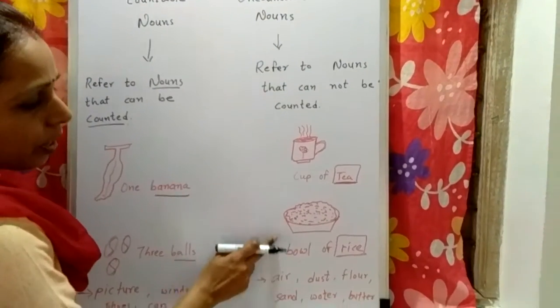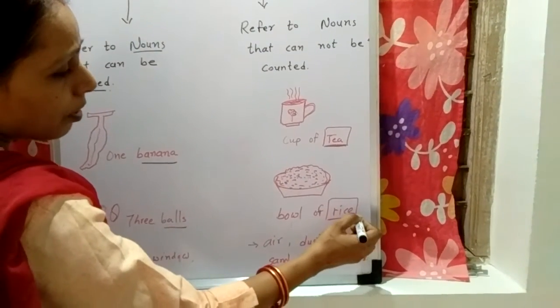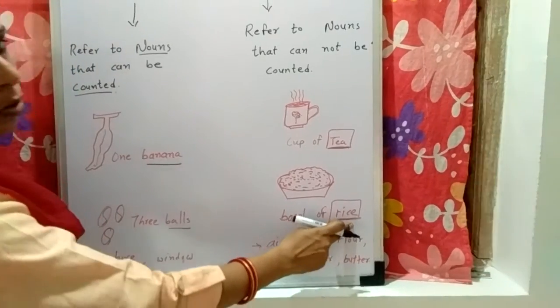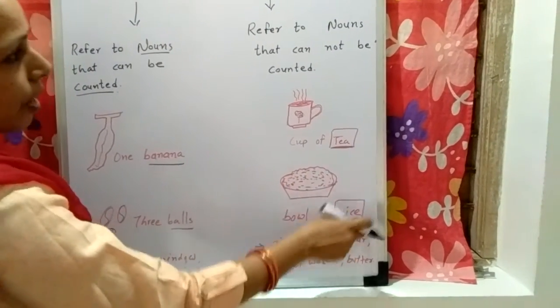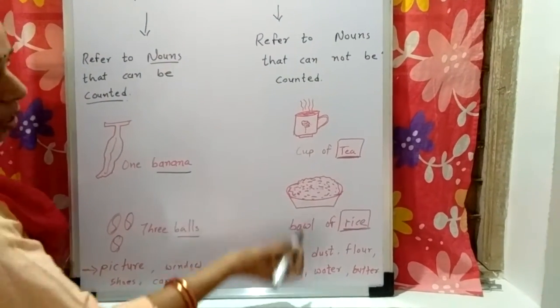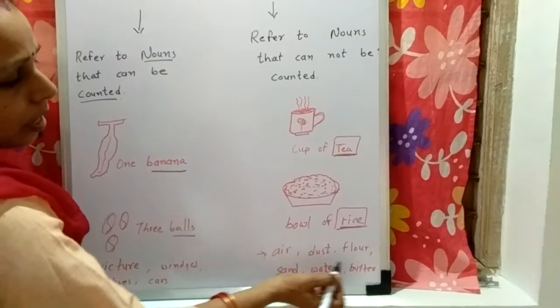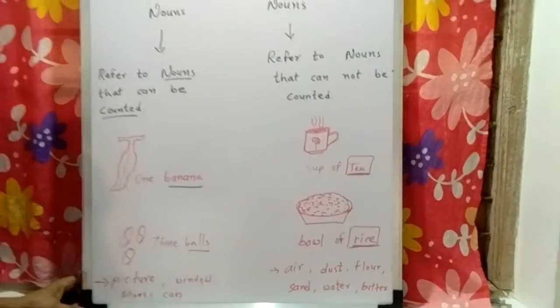Now here you can see a ball of rice. Here the word rice is a noun, but we cannot count it, right? So tea and rice are called uncountable nouns. Some more examples of uncountable nouns are air, dust, floor, sand, water and butter.